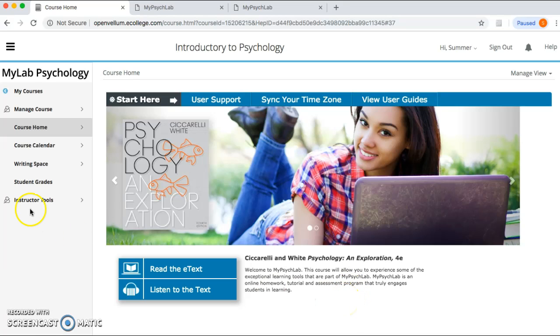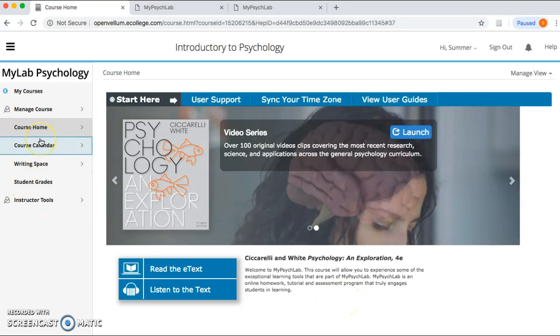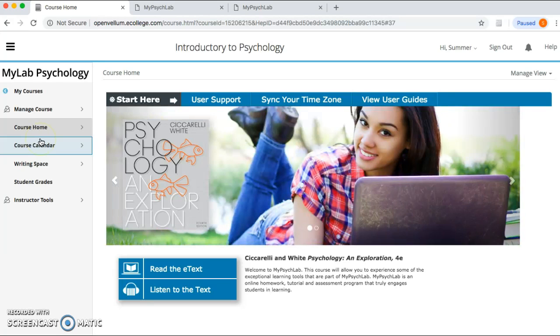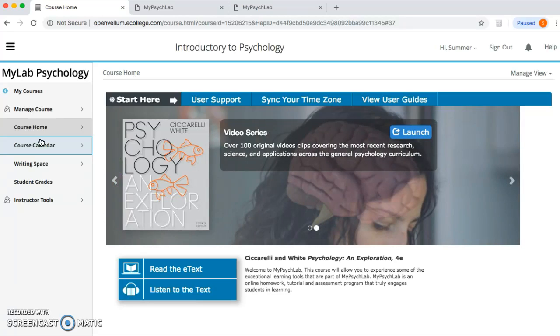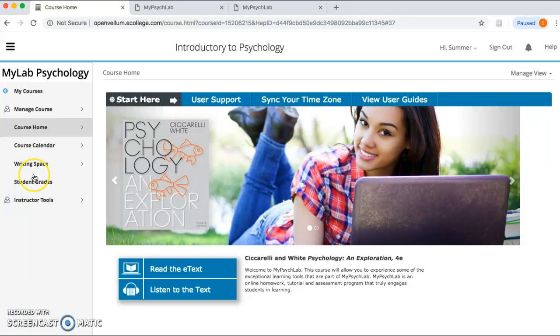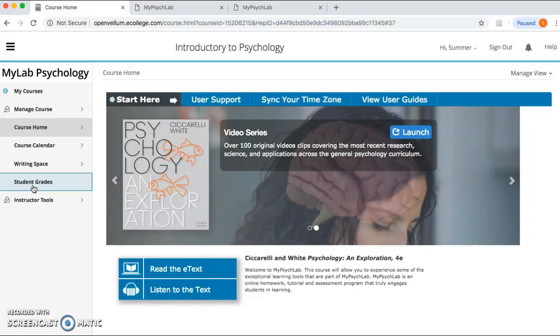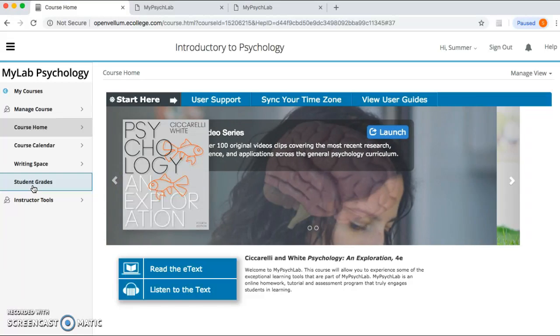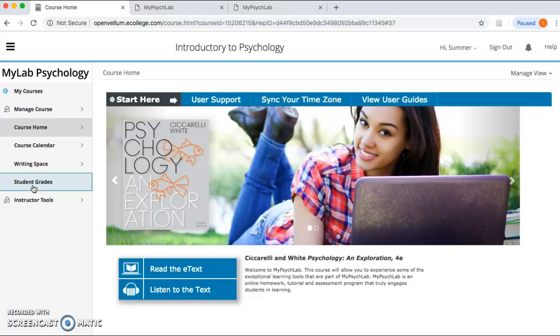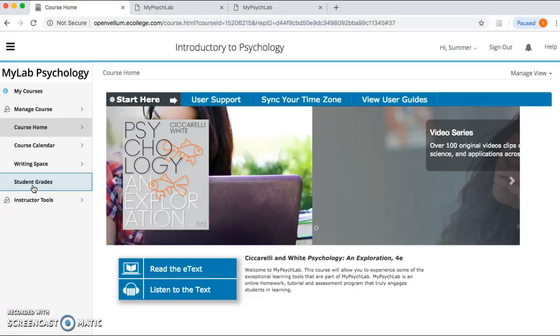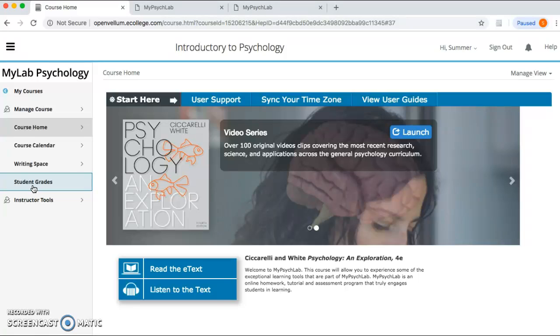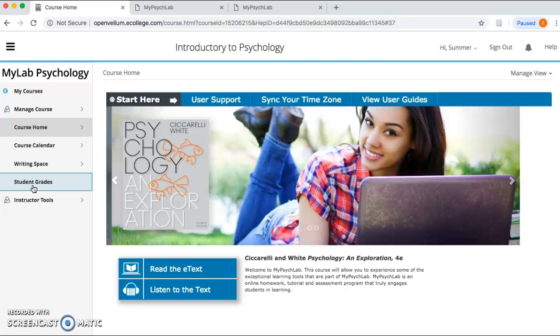But feel free to play around in here. Once you have access to my PsychLab, you virtually can kind of go in and just check it out and see what's going to be useful for you. And each person's going to be different. It will keep track of your grades, how you do on the tests. And again, I don't see that, I don't check that. That is simply for you to do as practice tests and keep track of your own progress.